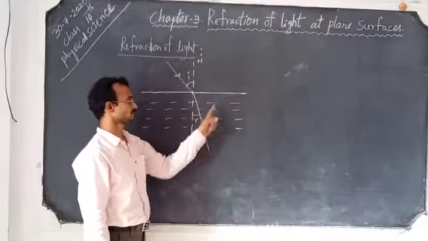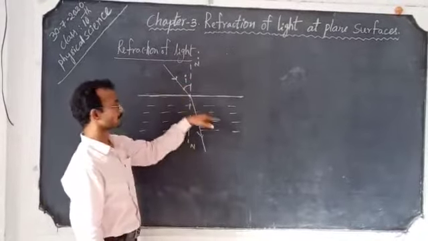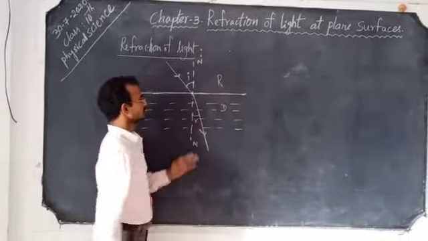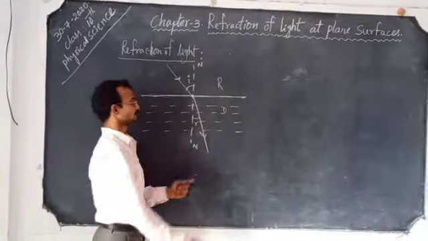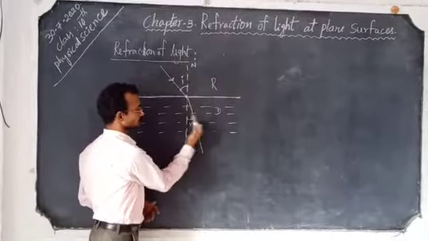It is rarer medium, it is denser medium. When a light ray propagates from a rarer medium to a denser medium, the refracted ray travels towards the normal.